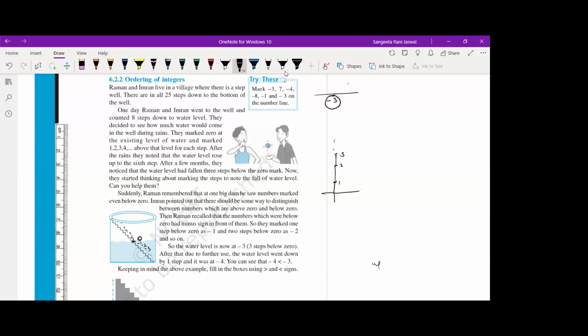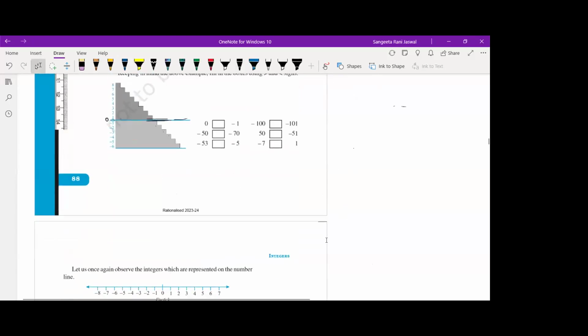When it goes down into the first level below in the basement, that's level -1, then level -2, level -3. You have seen like this? So the ground level is zero level. Above that is all positive numbers. Below that is negative numbers. Are you understanding? So let's come to the exercise part.